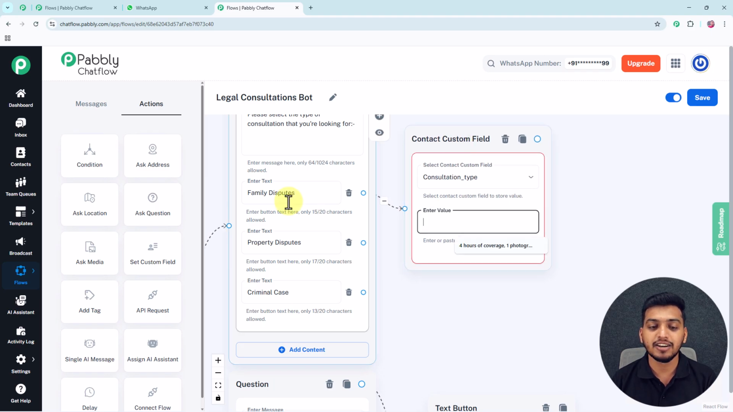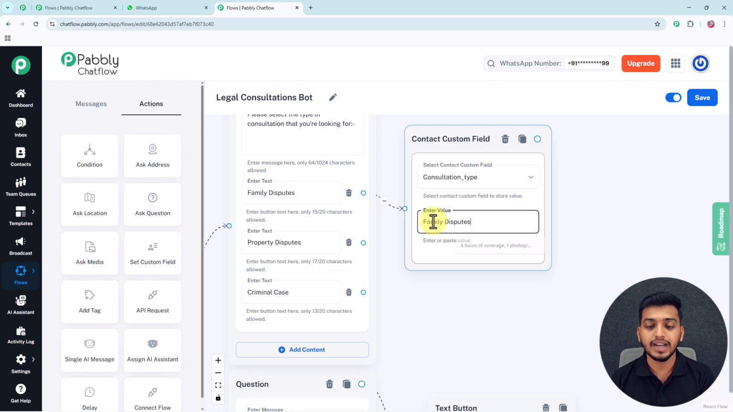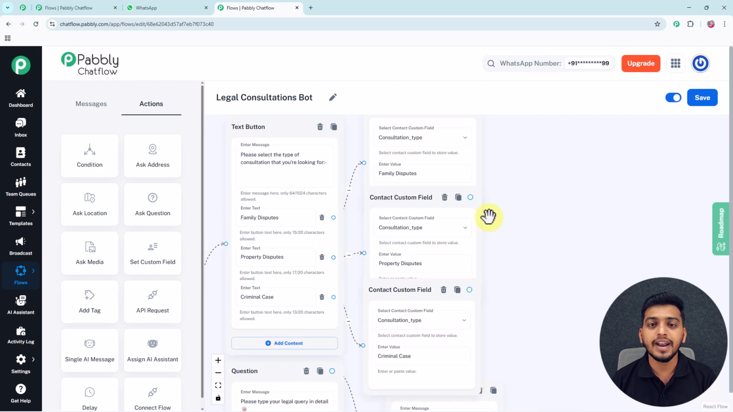And inside this enter value box, I will copy this exact same text from here and I will paste it in here. And here I have successfully set up this custom field so that whenever my customer clicks on this particular family dispute, then this particular choice will get stored by my WhatsApp chatbot. And now I will quickly complete the setup of my remaining 2 buttons. And here I have set up these custom fields for all of my 3 buttons.